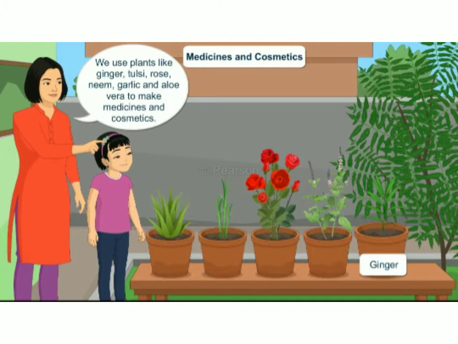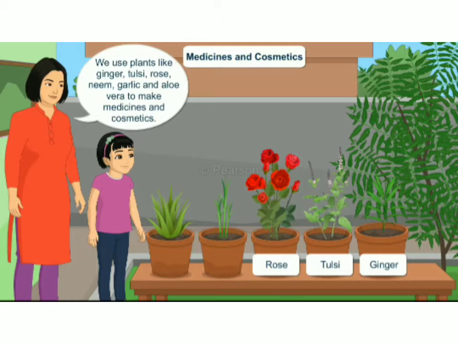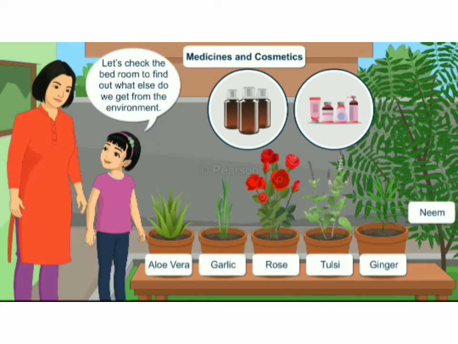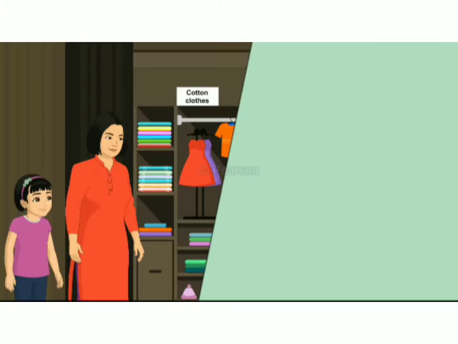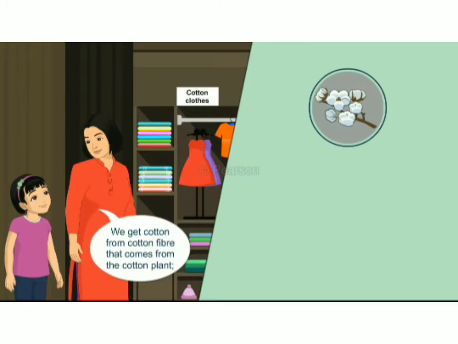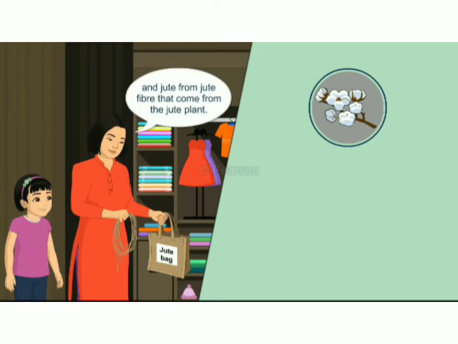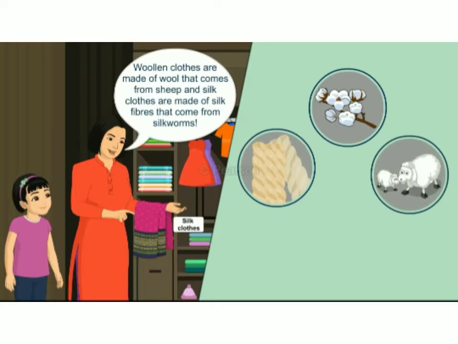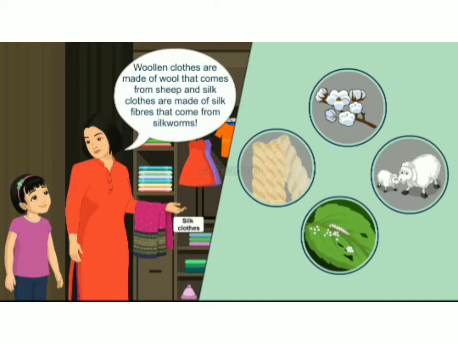We use plants like ginger, tulsi, rose, neem, garlic, and aloe vera to make medicines and cosmetics. Let's check the bedroom to find out what else we get from the environment. Here we get cotton clothes from the cotton fiber that comes from cotton plants. And we get jute fiber from the jute plant. Woolen clothes are made of wool that comes from sheep, and silk clothes are made of silk fibers that come from silkworms.